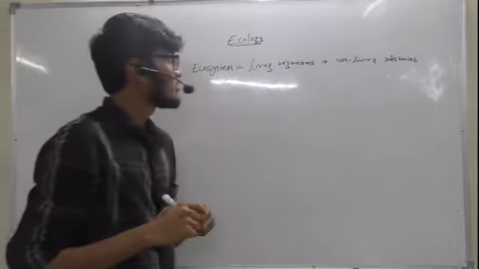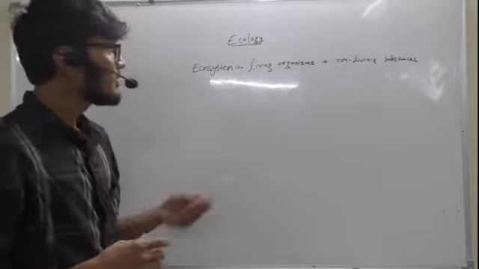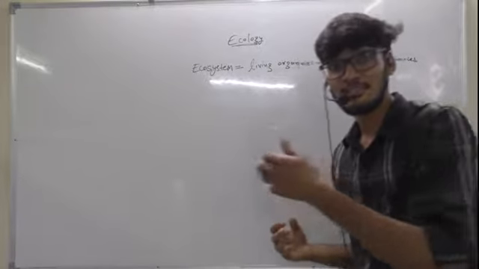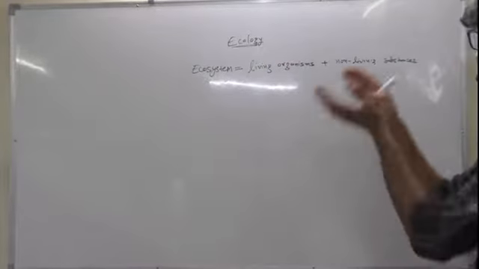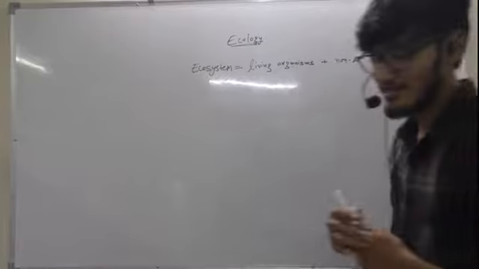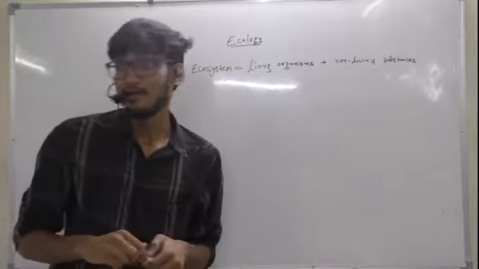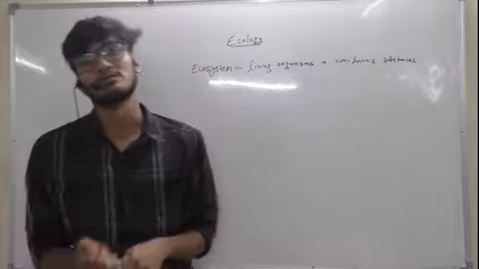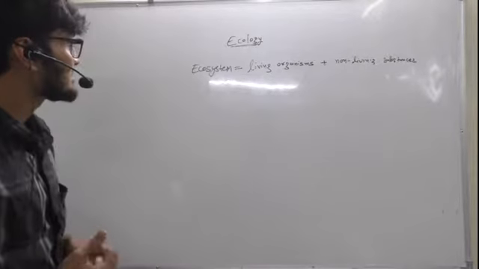Living organisms include various animals, plants, and insects, and the non-living substances mean soil, air, and all the non-living inanimate objects that you see around yourself. That we define as an ecosystem.